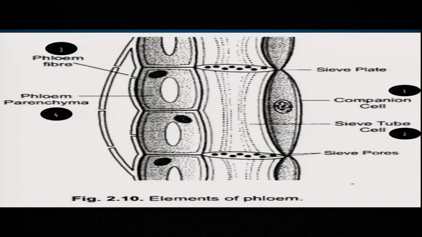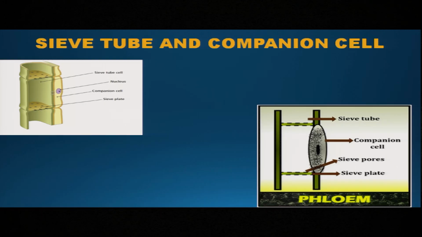So, as already said, phloem is made up of 4 different types of cells or elements. Those elements are companion cell 1, sieve tube cell 2, phloem fiber 3 and phloem parenchyma 4. Okay.